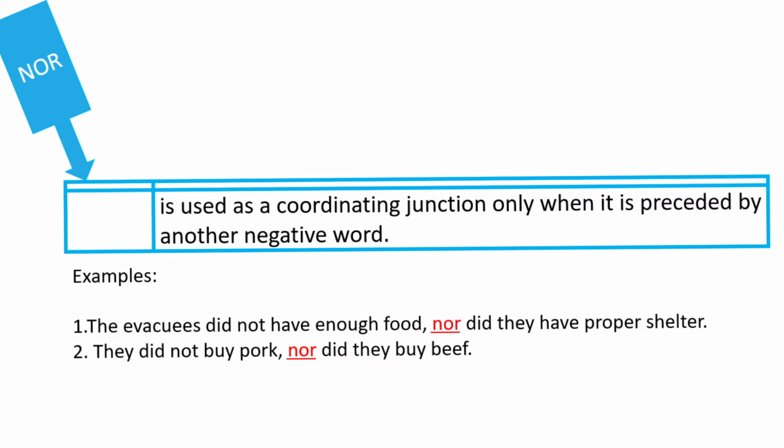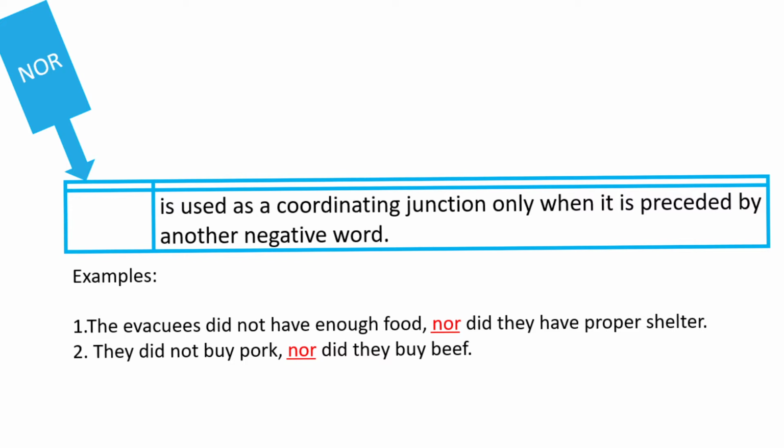a sentence. Number 1, the evacuees did not have enough food, nor did they have proper shelter. So first, they did not have enough food. That's negative. And then, nor did they have proper shelter. So there are two. Okay? It's preceded by another negative word.